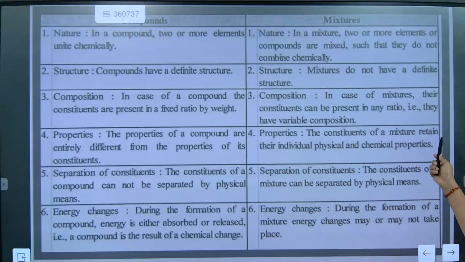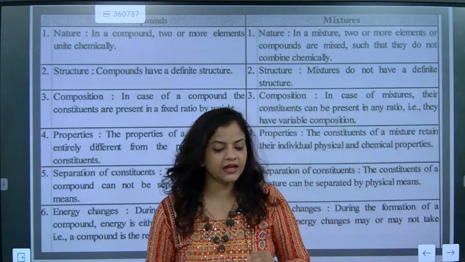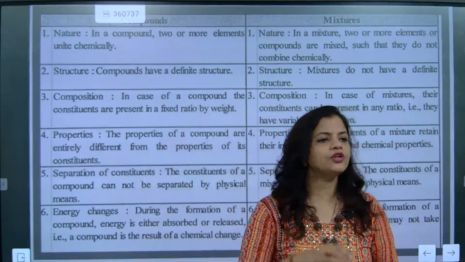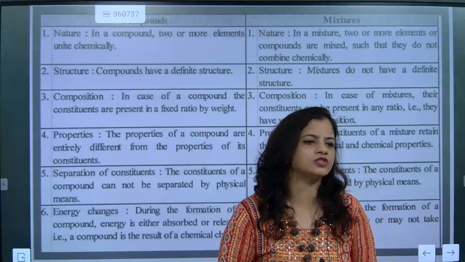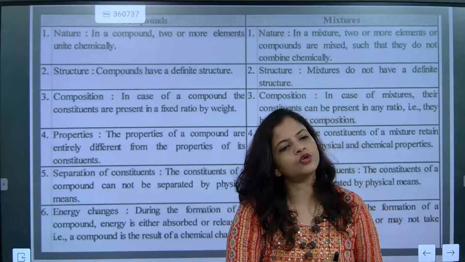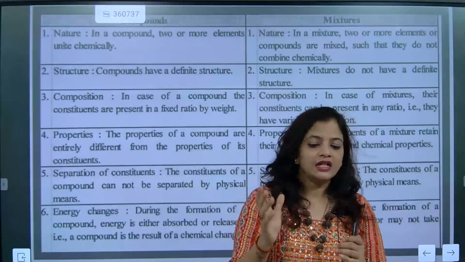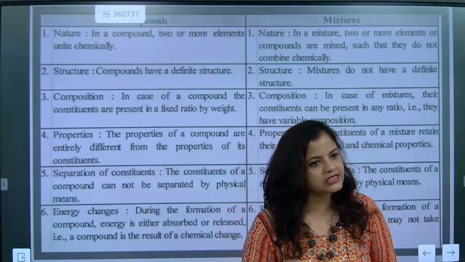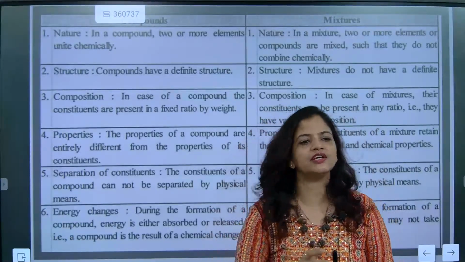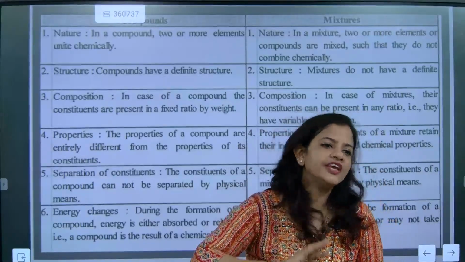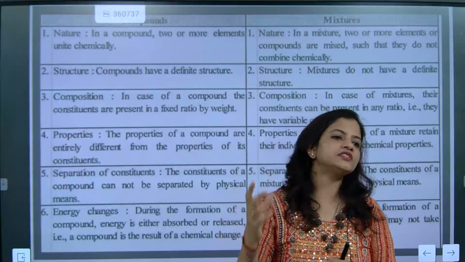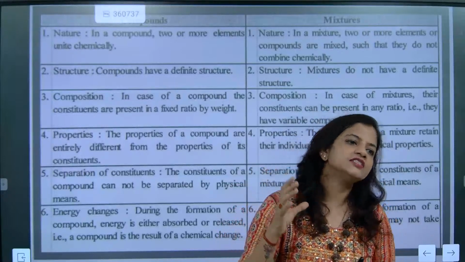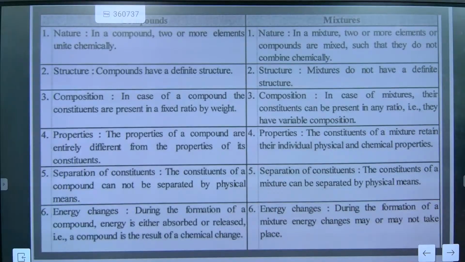The constituents of a mixture retain their individual physical and chemical properties. Like, beta, if I add salt in soil, will the salt property be lost or the soil property be lost? No. Salt will be salt only, soil will be soil only. That means their properties remain the same. There is no change in that. Understood? Since there is no change in the content, we say that the properties are retained. Got it? Now we will go for the next one.